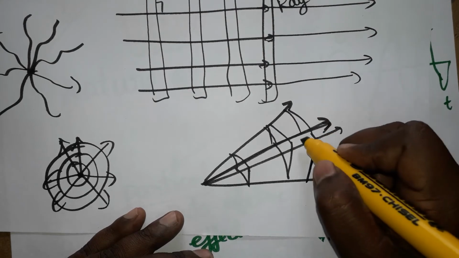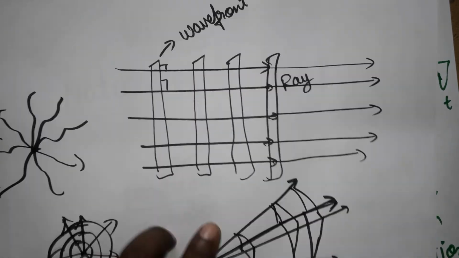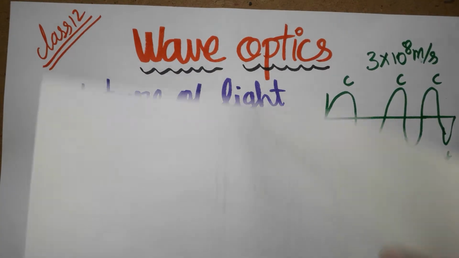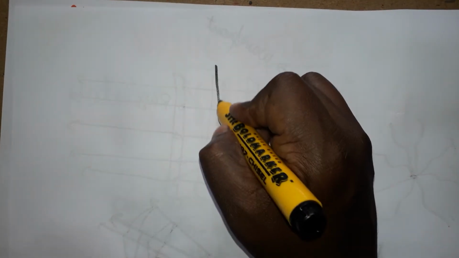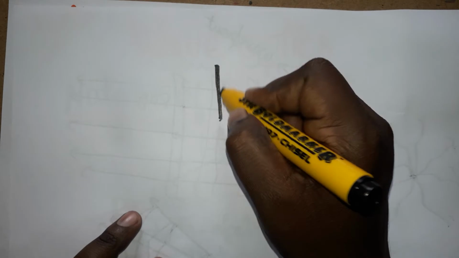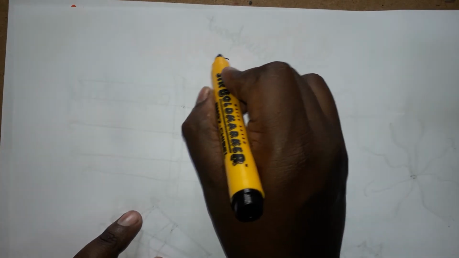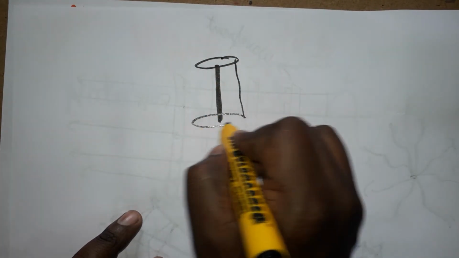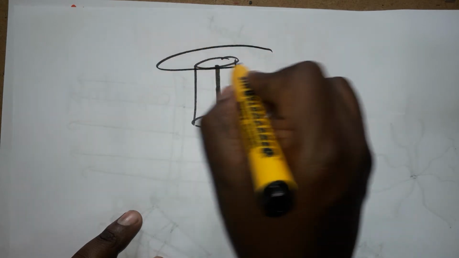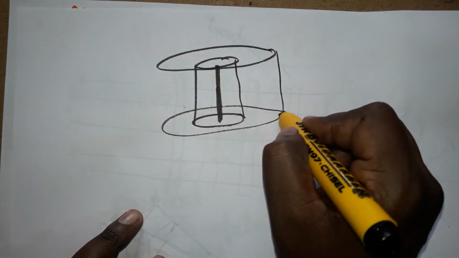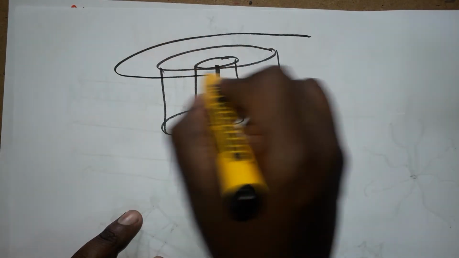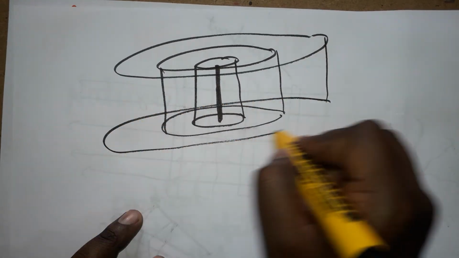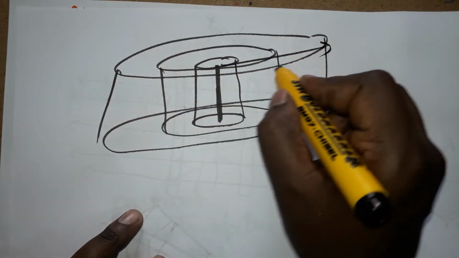Okay, next one, line source. I have a straight line. How will the wavefront be produced? A line source will produce a cylindrical wavefront. Like this the wavefront will be produced. The light will be traveling in all directions, looking like a cylinder.